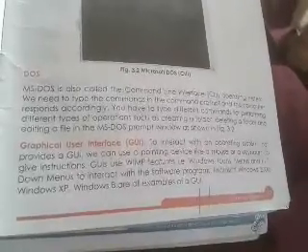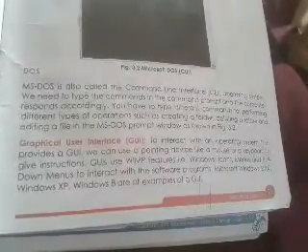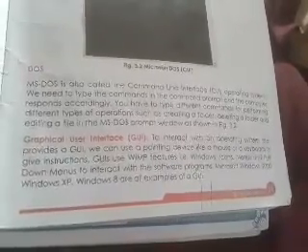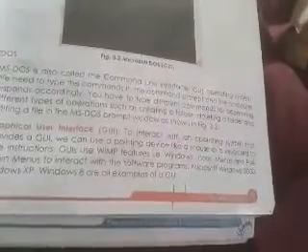Microsoft Windows 2000, Windows XP, Windows 8 are all examples of GUI. Today we are using Windows 10. So Microsoft Windows 2000, Windows XP and Windows 8 are all examples of GUI operating systems.